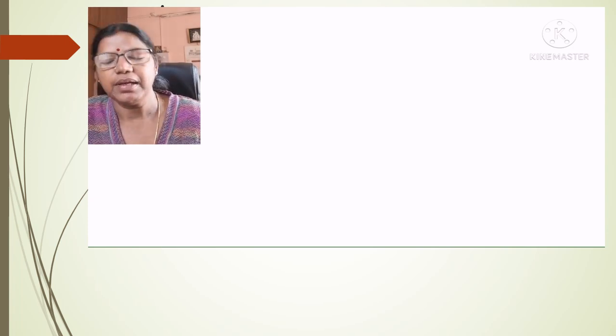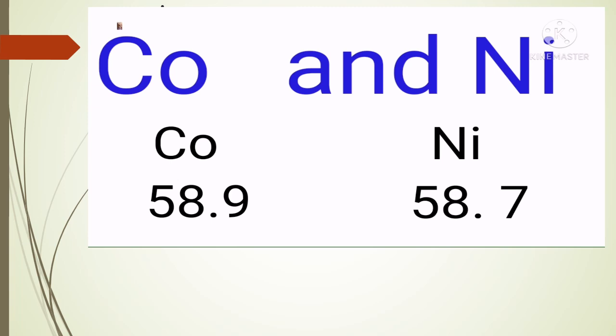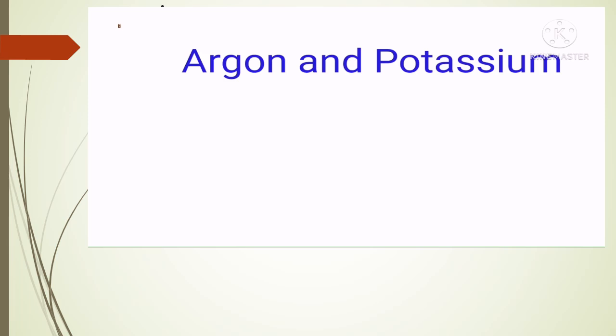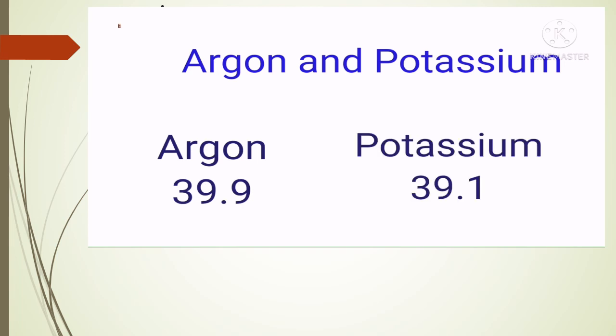For example, in the pair of cobalt and nickel, cobalt with atomic mass 58.9 is placed before nickel whose atomic mass is 58.7. In the same way, between argon and potassium, the atomic mass of argon is 39.9 and it is placed before potassium whose atomic mass is 39.1.